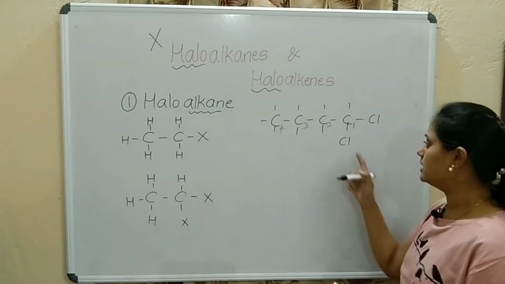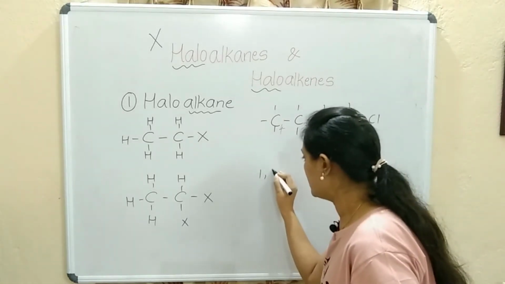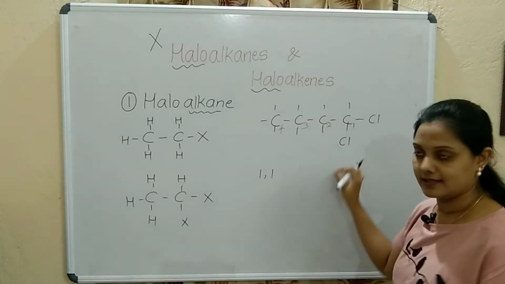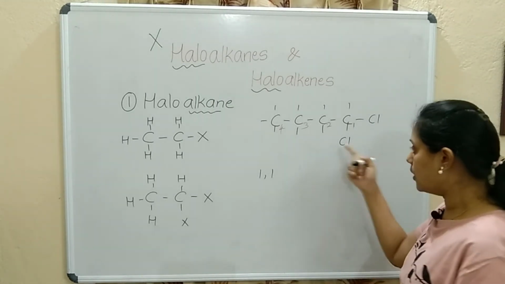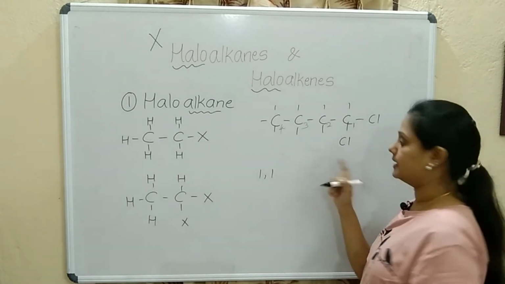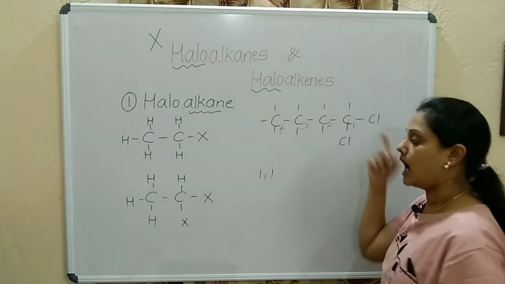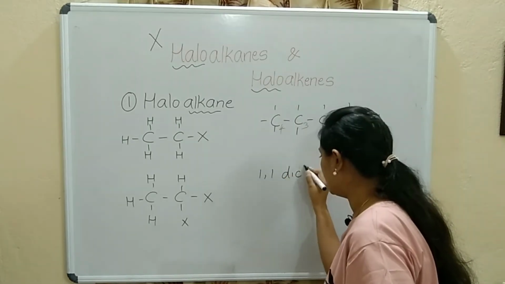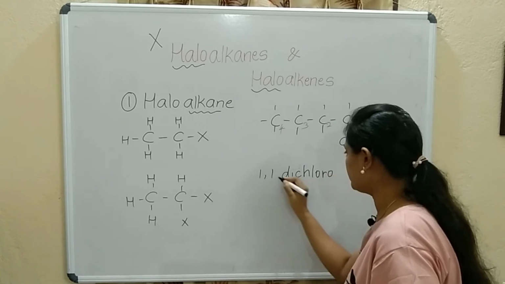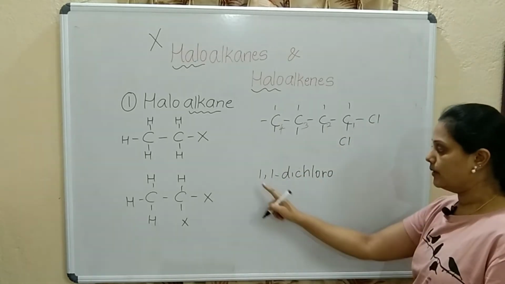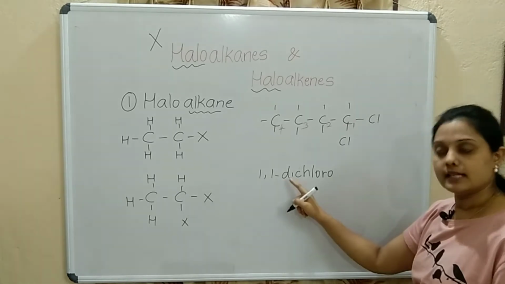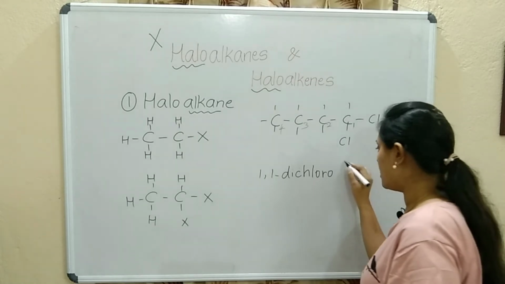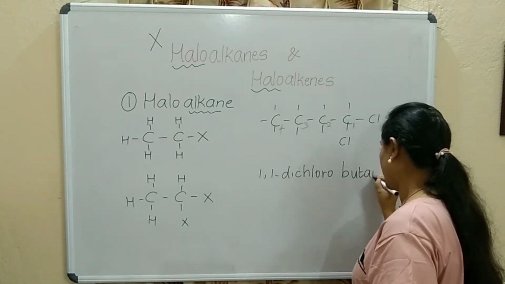Now name the compound. So 1, 1. Why have I written 1, 1? Because 2 chlorine are attached. At which carbon? Both are attached to the first carbon. Right. So 1, 1. How many chlorine are there? 2. So 1, 1 dash dichloro. How many carbon? 4. And all single bond, so it is dichlorobutane.